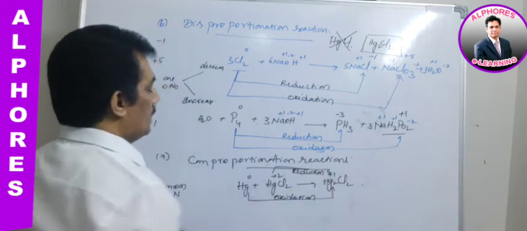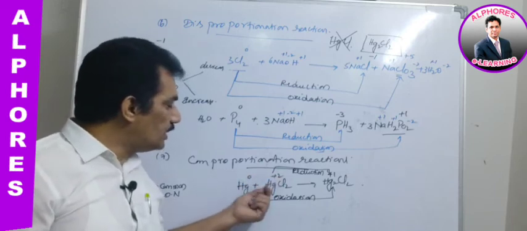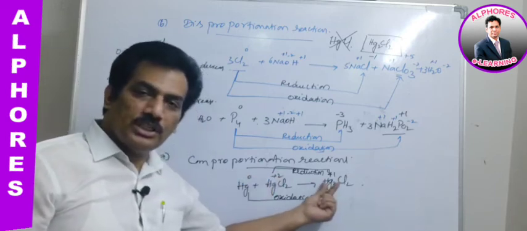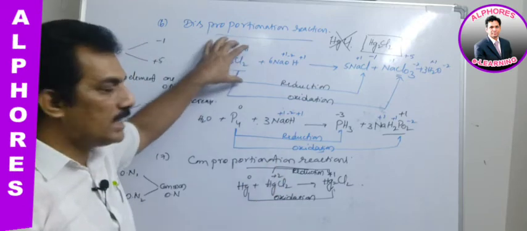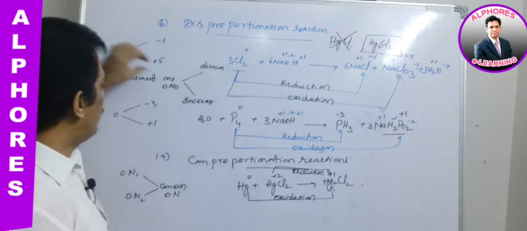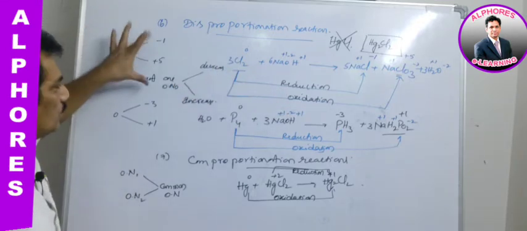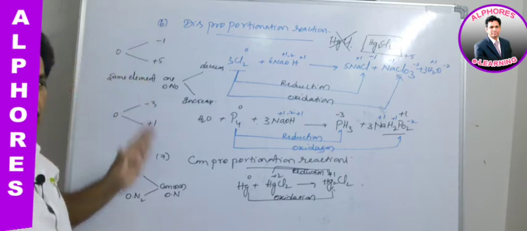Now you can observe the same element mercury going from different oxidation states to a common oxidation state through oxidation and reduction. Unlike this, in disproportionation the same element undergoes oxidation and reduction, but from one common oxidation state to different oxidation states.